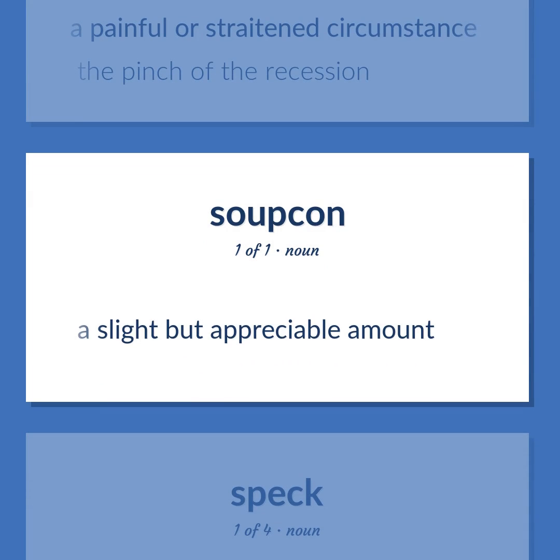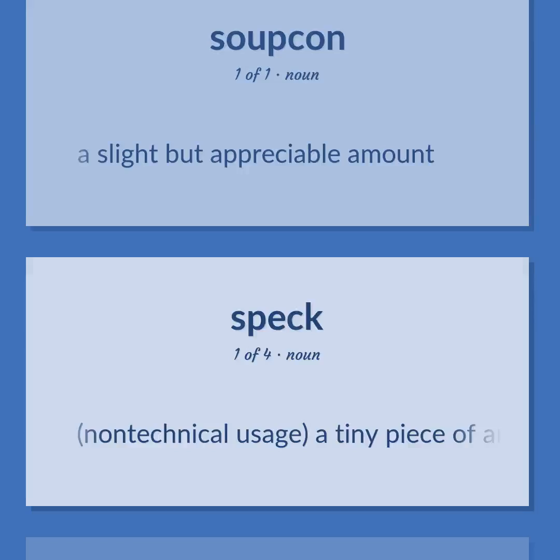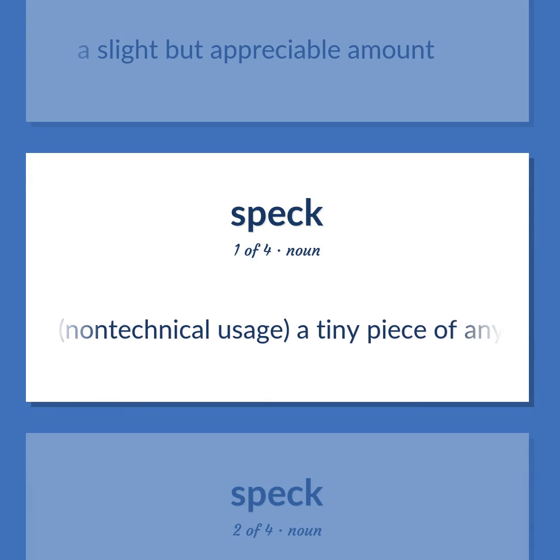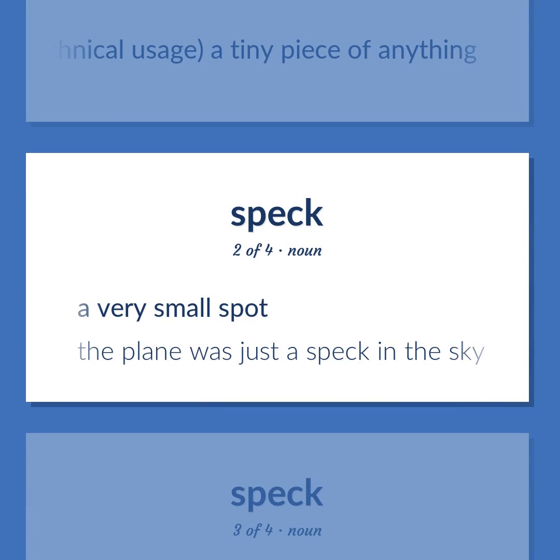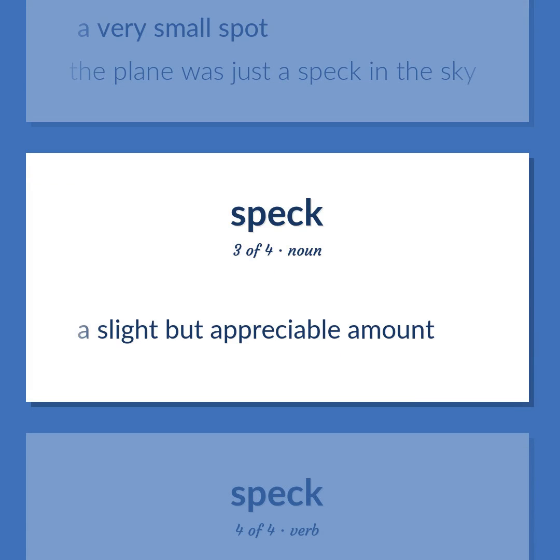A slight but appreciable amount. Non-technical usage, a tiny piece of anything. A very small spot. The plane was just a speck in the sky. A slight but appreciable amount.